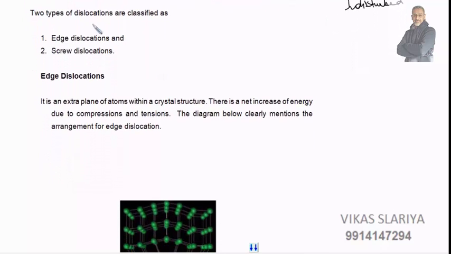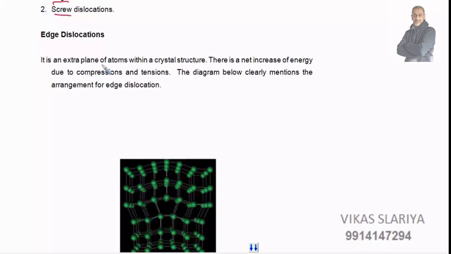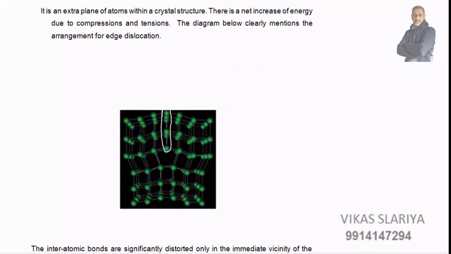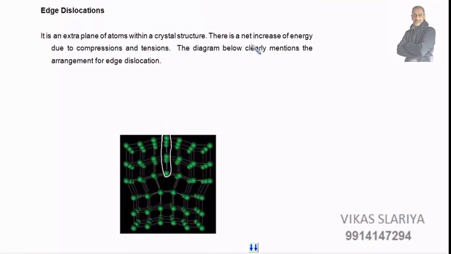Two types of dislocation have been classified: edge dislocations and screw dislocations. What is happening in edge dislocation? Let us see. It is an extra plane of atoms within a crystal structure. There is a net increase of energy due to compression and tension. See, we have 1, 2, 3, 4, 5, 6 and 7 in the upper row. So there is an extra plane of atoms here. Because of the formation of this extra plane, there is a net increase of energy due to compressions and tensions, and the diagram clearly shows the arrangement for dislocations.